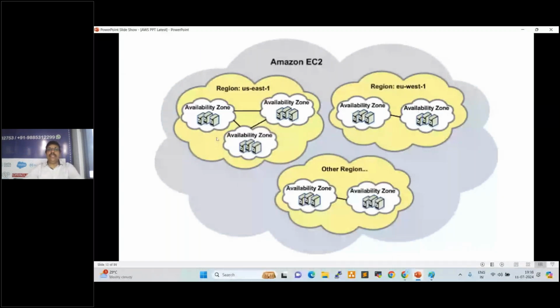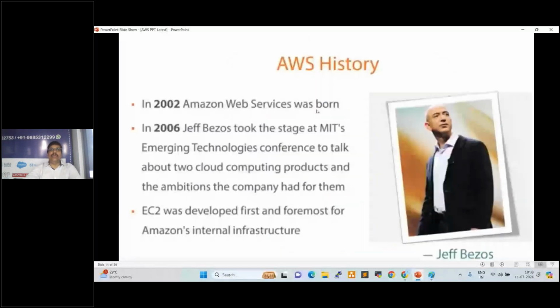Jeff Bezos is the AWS founder, right? In 2002, Amazon Web Services was born. Slowly, they started using cloud for their own infrastructure and business, and then giving cloud infrastructure to other companies. Currently AWS is the leader in the market, with 33% of the market share. That is why every organization and project team is using AWS. Along with AWS, they also use Azure and Google Cloud. AWS is very high quality, a bit costlier.